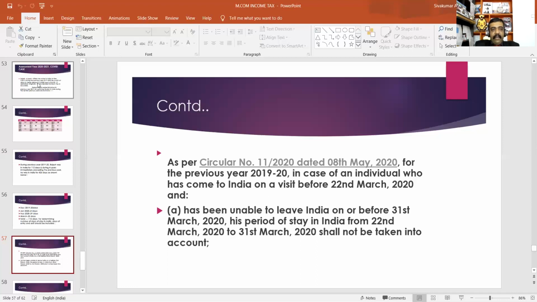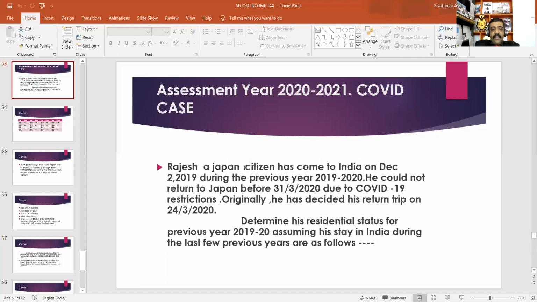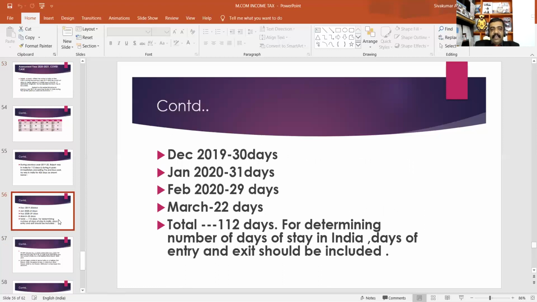Let me read the question again. Rajesh, a Japan citizen, has come to India on December 2, 2019. During the previous year 2019-2020, he could not return to Japan before 31st March 2020 due to COVID-19 restrictions. That means while computing the number of days for March 2020, we take into consideration only 22 days, March 1 to March 22. That means the total number of days is 112 days.